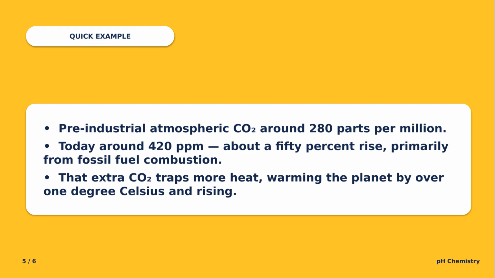Quick example. Pre-industrial atmospheric carbon dioxide of around 280 parts per million. Today, around 420 ppm, about a 50% rise, primarily from fossil fuel combustion. That extra carbon dioxide traps more heat, warming the planet by over 1 degree Celsius and rising.